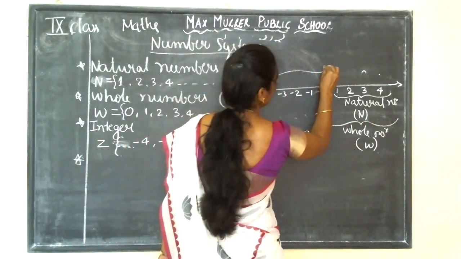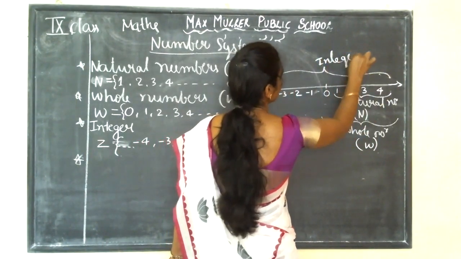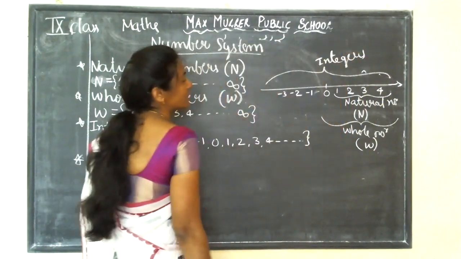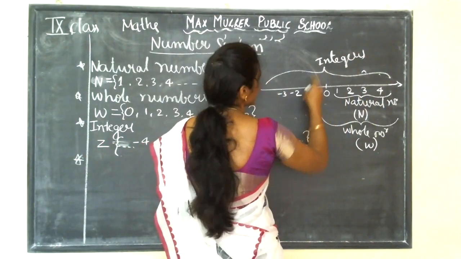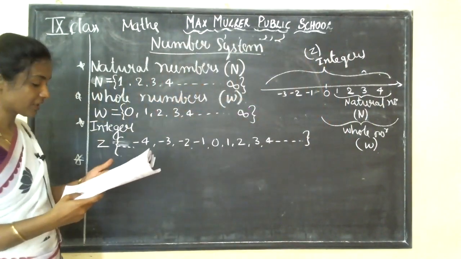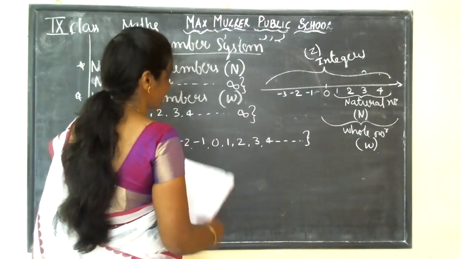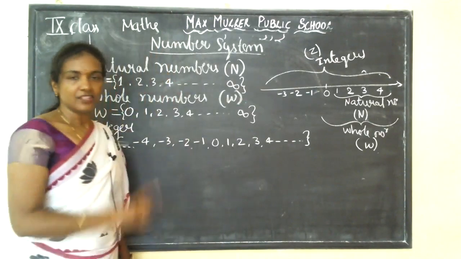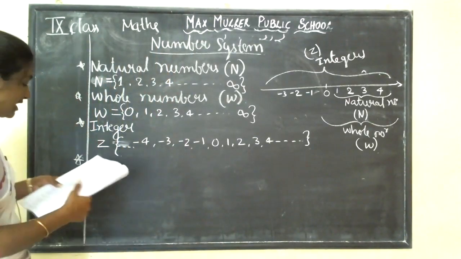You can call this integers, the collection of integers, denoted by Z. Have you understood this much? Natural numbers, whole numbers and integers.